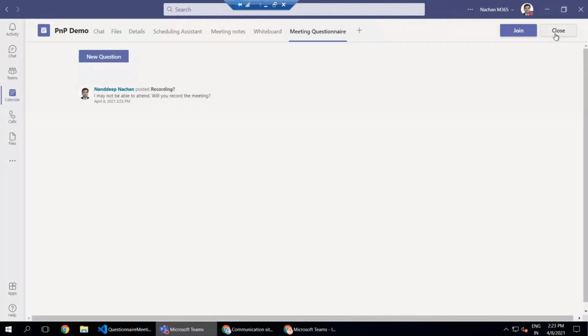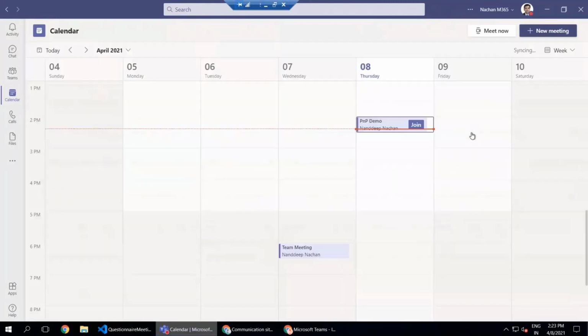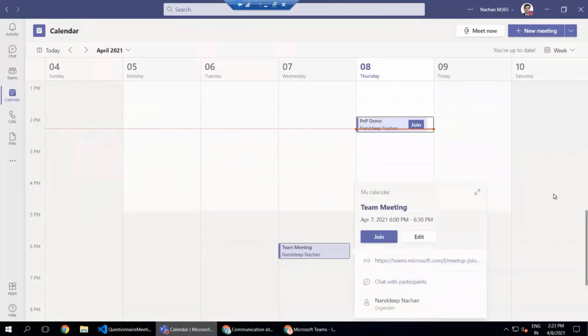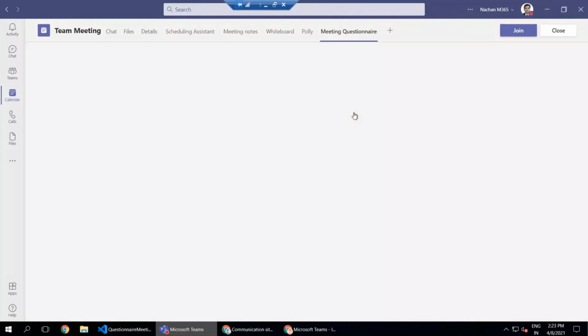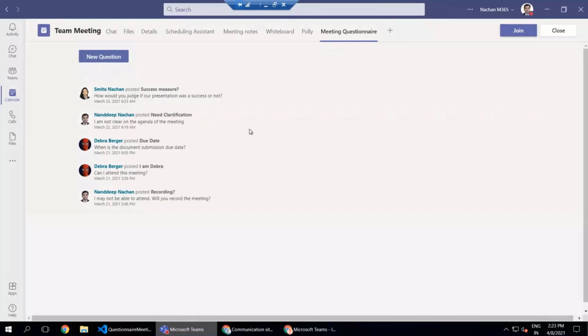when we have multiple users submitting their questions for a particular meeting. In this particular meeting, I had around 3 users, and this is how it looks when we have questions being asked by multiple users. So this is very simple: you can just add this app as a tab inside your meeting, and this can act as a pre-meeting app experience for your Microsoft Teams meeting.